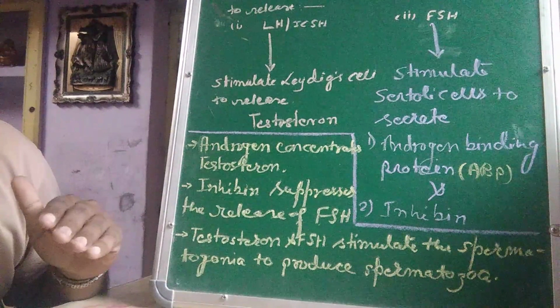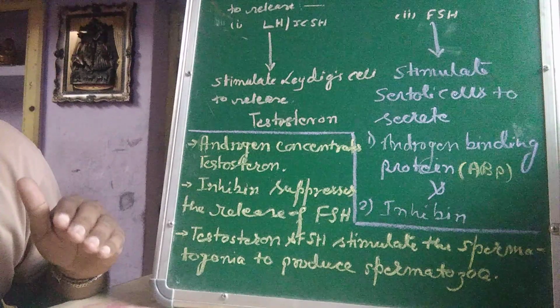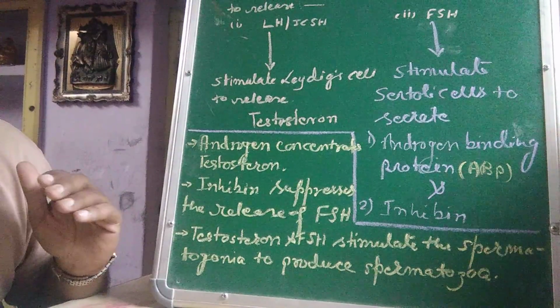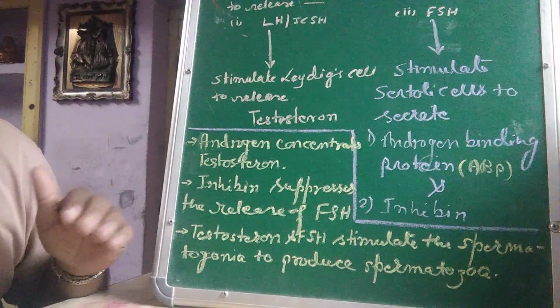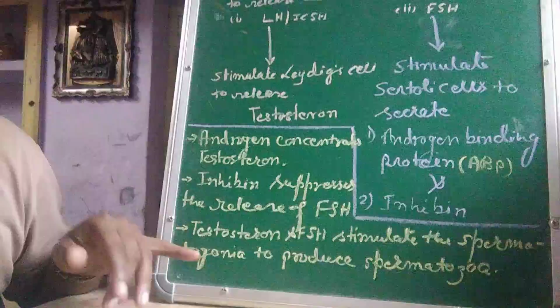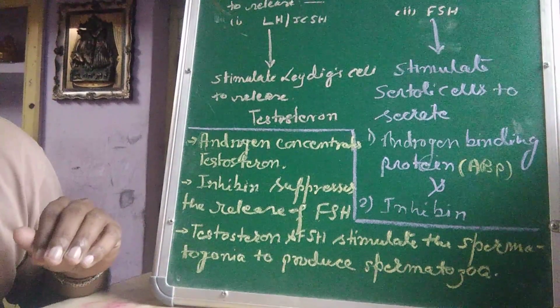There are very different steps in the production of a sperm. You must remember, a spermatogonium will produce a spermatid, and then a spermatid will change into a sperm or spermatozoa. But here I have written directly that spermatogonia produce spermatozoa.